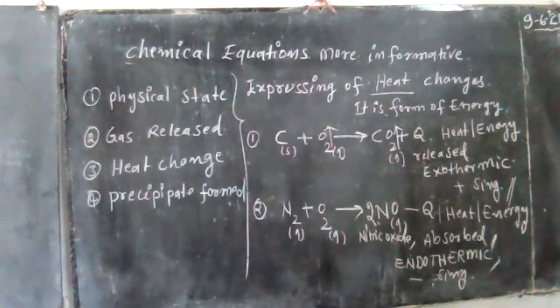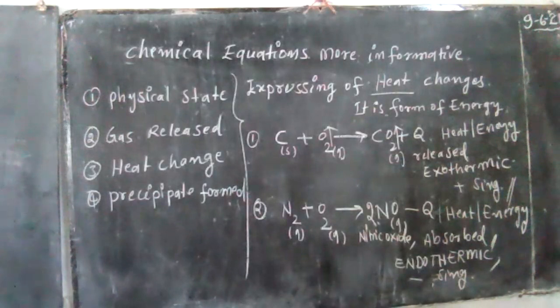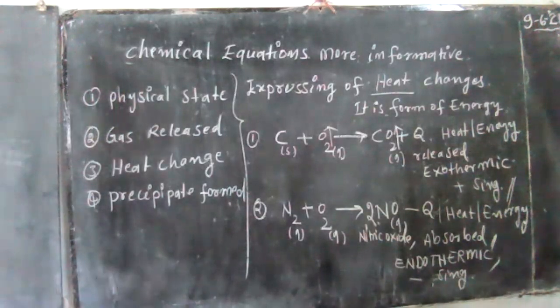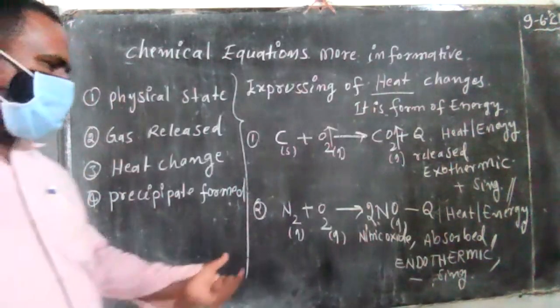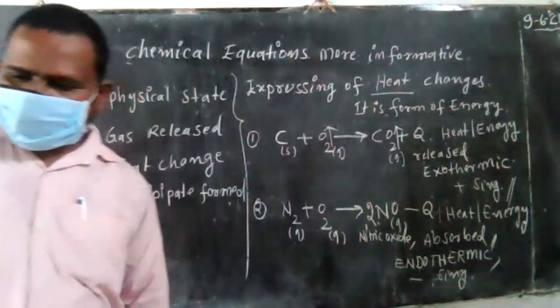So nitrogen reacts with oxygen to form nitric oxide. In this chemical reaction, the new substance is formed only when heat or energy is absorbed or utilized. So this is called an endothermic chemical reaction. This is the best example.